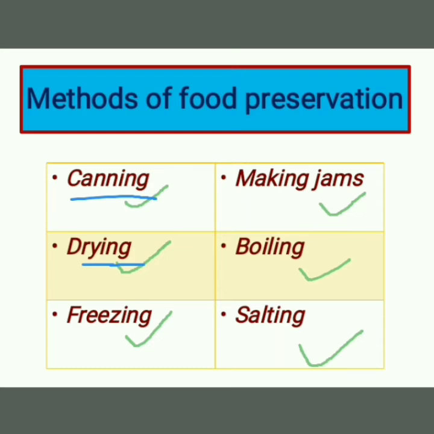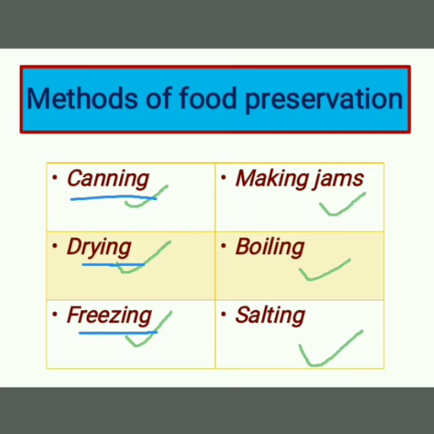She keeps all the potato chips under the sun and removes water from them. Then you can preserve these potato chips for a longer time now. Next is freezing.